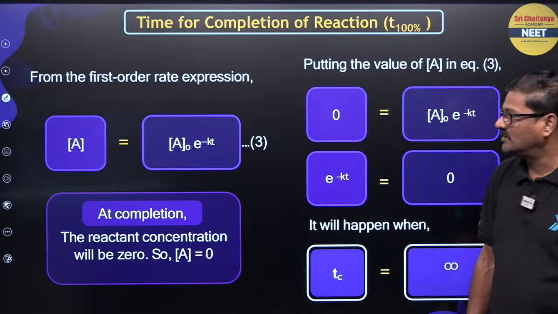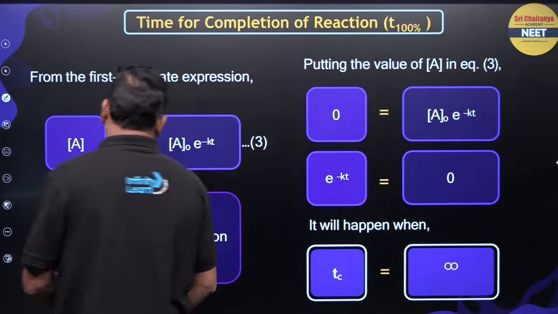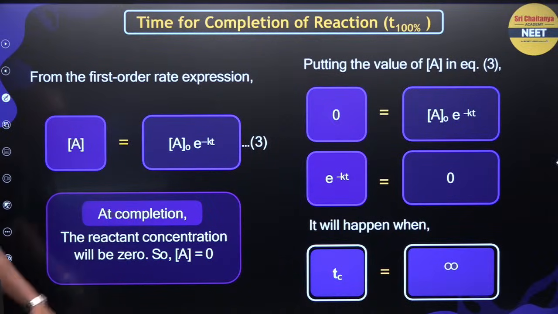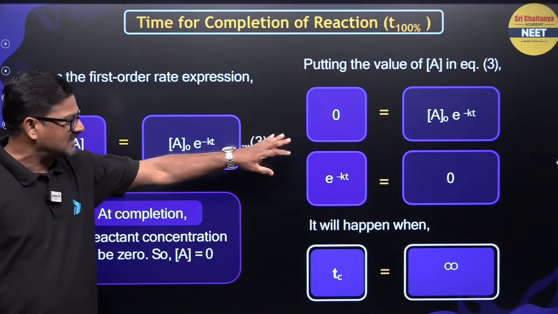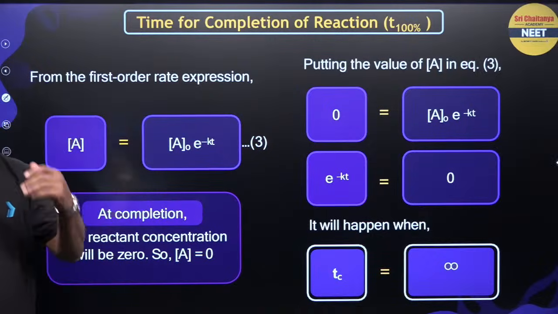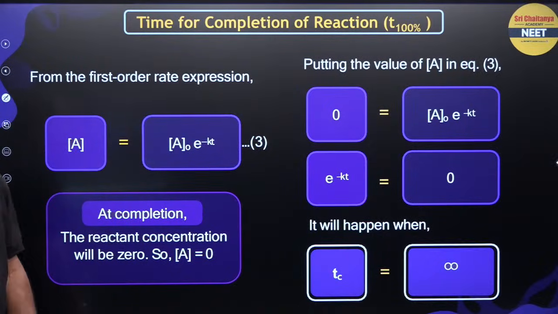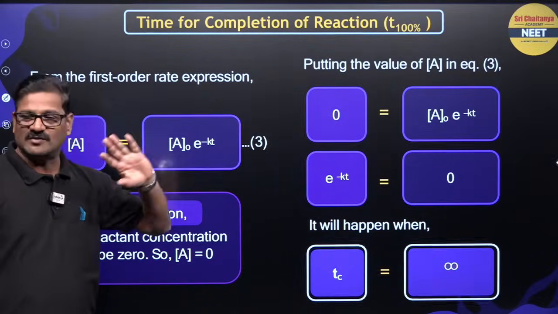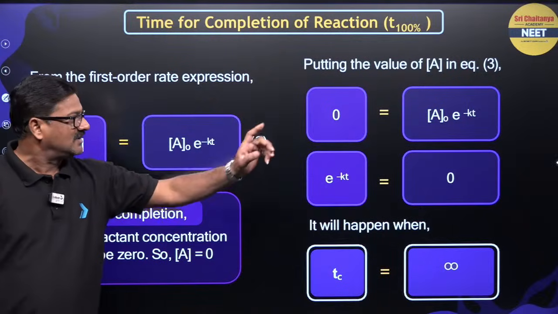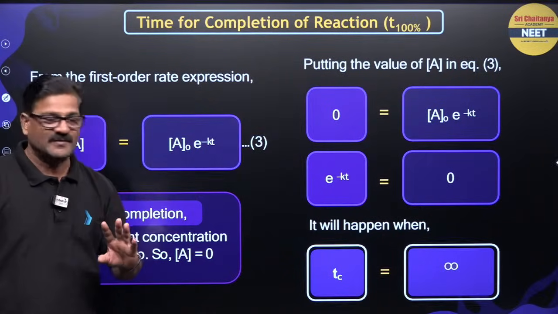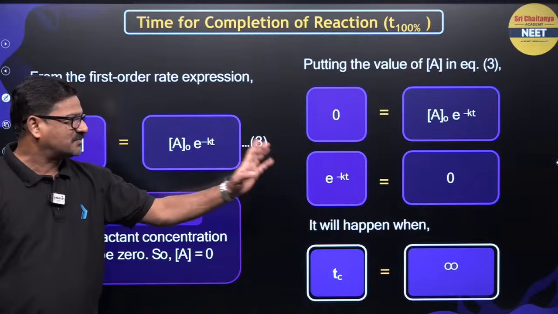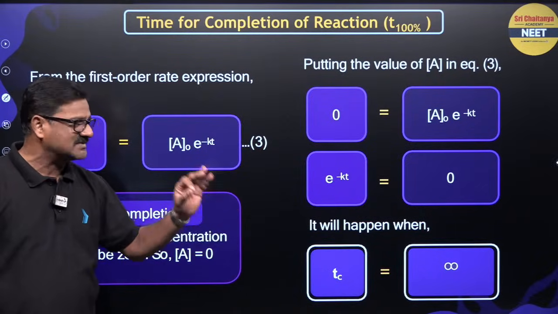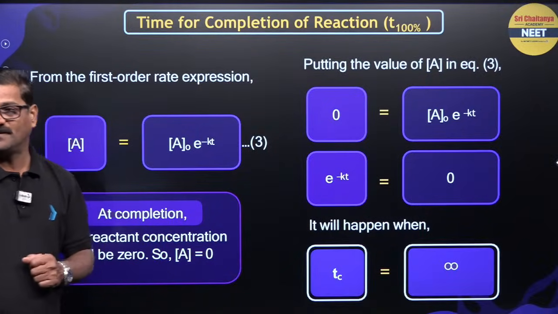And also for the first order rate expression, A is equal to A naught exponent minus kt, and putting the value of A in the equation as 0, we get the time required to complete the reaction. So the reactant's final concentration becomes 0, so the reaction is 100% completed. Now it is equated to 0, then e exponent of minus kt is equal to 0, and if you solve for t, t is going to be infinity.